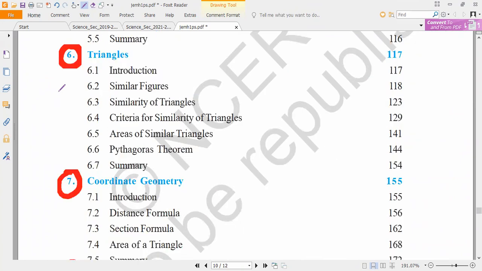Now, next coming to triangles. Triangles, no deletion at all. Very difficult chapter, no deletion, and most important chapter. Total number of marks is 6 marks. Please mark that. 6 marks. Clear? The triangle chapter is fully there, no deletion.